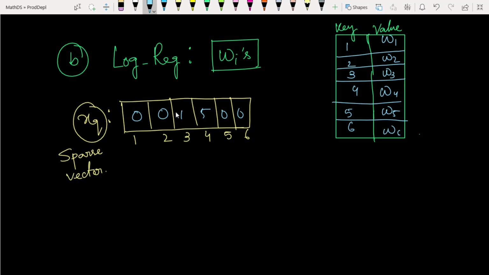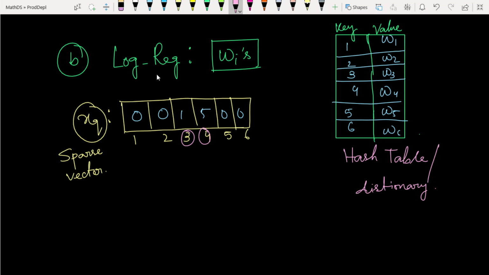Here we don't need to load everything. You can think of the structure as a hash table or dictionary, a dictionary data structure. Just see these things: only the 3 and 4 indexes are non-zero, and everything else is 0. We do not have to take those.